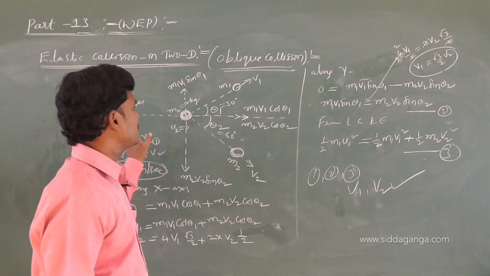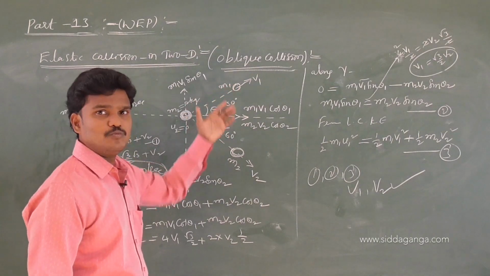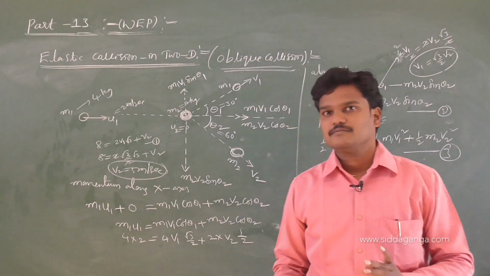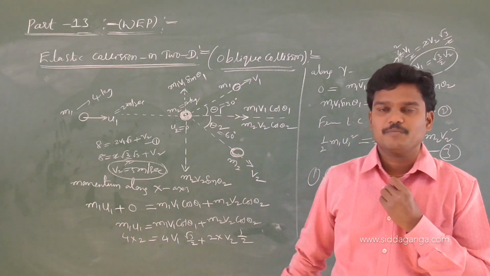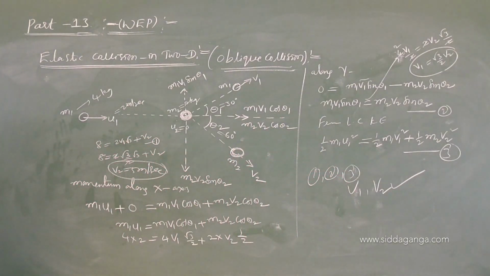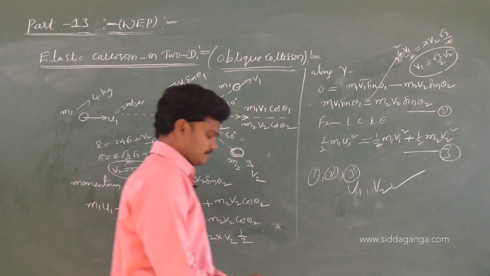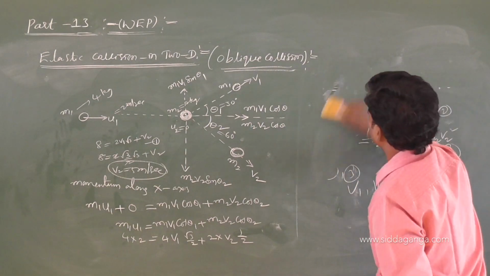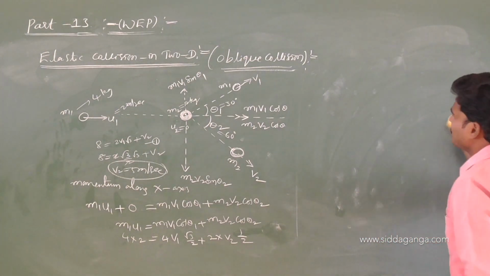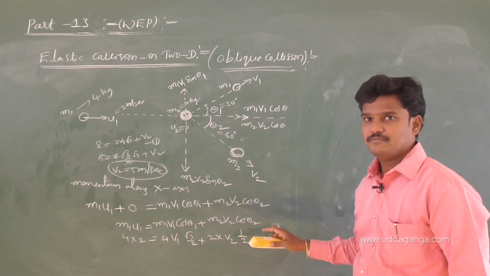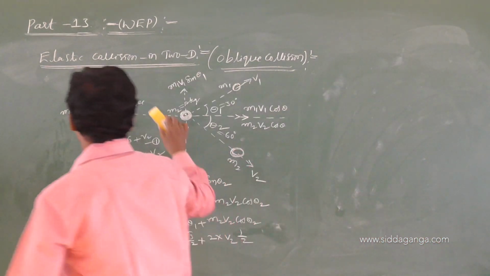If these two masses are equal, then after the collision they will move perpendicular to each other. Keep in mind, if they are identical, then after the collision they will move perpendicular to each other. That also I will show you in the next sessions. Means in assignments I will give you. And see one more, take this. Don't write all these things. I have written only the equations of 2 dimensions.